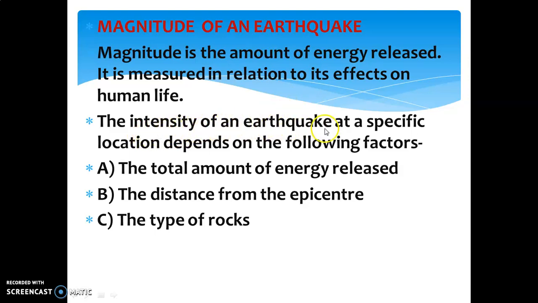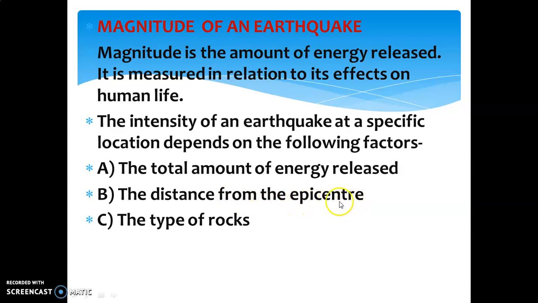Now next, the magnitude or intensity of an earthquake depends on the following factors. First is the total amount of energy released. With the help of a seismograph, we measure how much energy was released at the time of the earthquake. And how will we come to know about the amount of energy? With the help of a scale. And what is the name of that scale? Richter scale. Who devised that scale? Charles Richter.